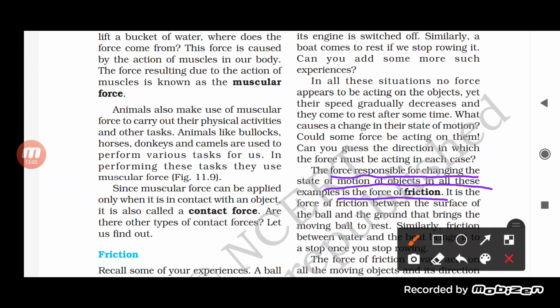Basically, in all these examples you have seen that the speed is decreasing gradually and ultimately the object comes to rest. Since the speed is continuously decreasing, making it stop, such a force actually occurs because of the frictional force. Okay, because of the friction. So the force acting on a moving object as an opposing force is called the frictional force here.